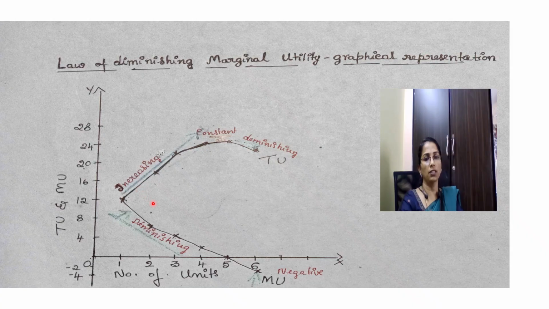If you observe the marginal utility curve, the marginal utility is diminishing, and when the consumer consumes the fifth unit of the commodity, the marginal utility becomes 0. If the consumer continues with the sixth unit of the commodity, the marginal utility becomes negative. You can see here the -2 value. So negative utility. So marginal utility goes on diminishing. Total utility is increasing in the initial stage, in the second stage it remains constant, and in the third stage it starts diminishing.